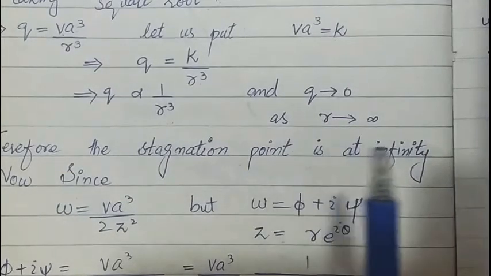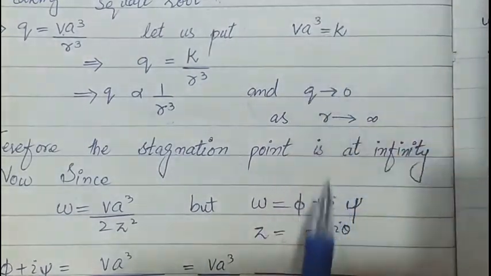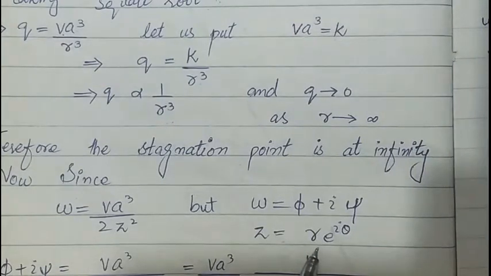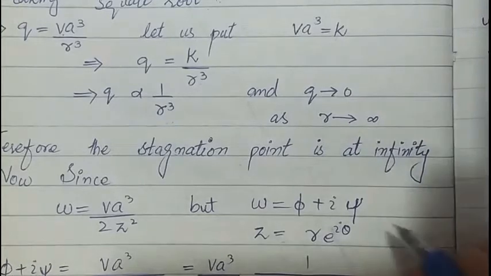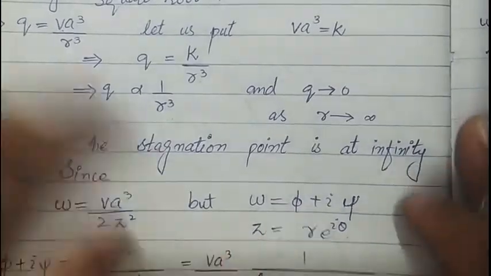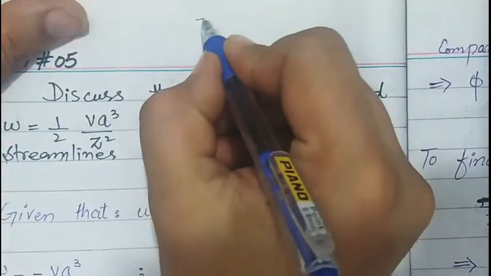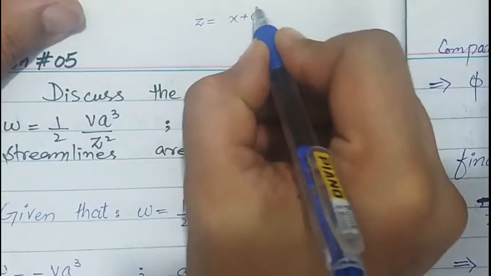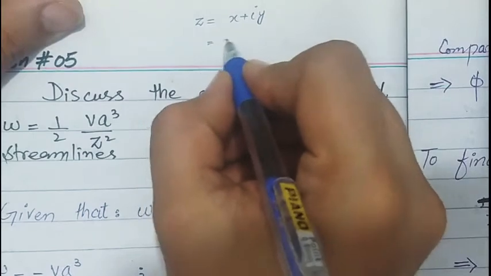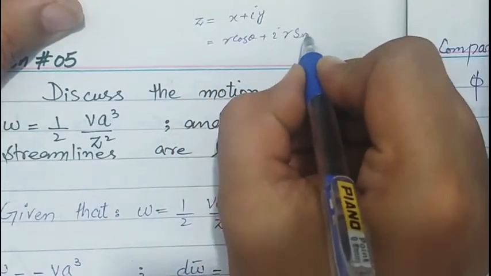So to represent the lemniscate, there will be a term of angle involved. So this z function, x plus iota y, will be written in the polar coordinate form. This is the polar coordinate form of x plus iota y, because we know that when z is equal to x plus iota y, x is equal to r cos theta and iota y is equal to r sin theta.